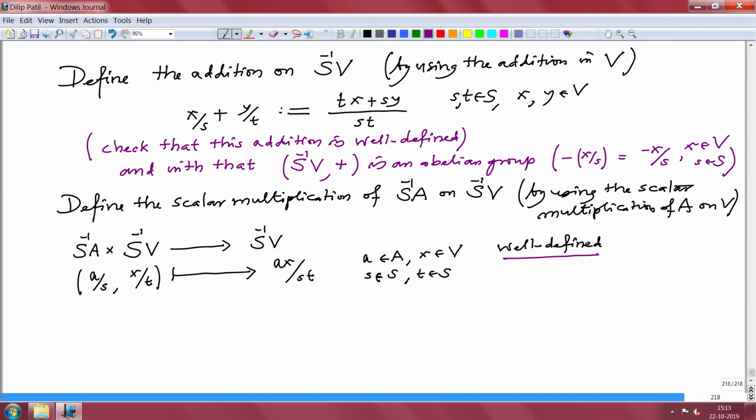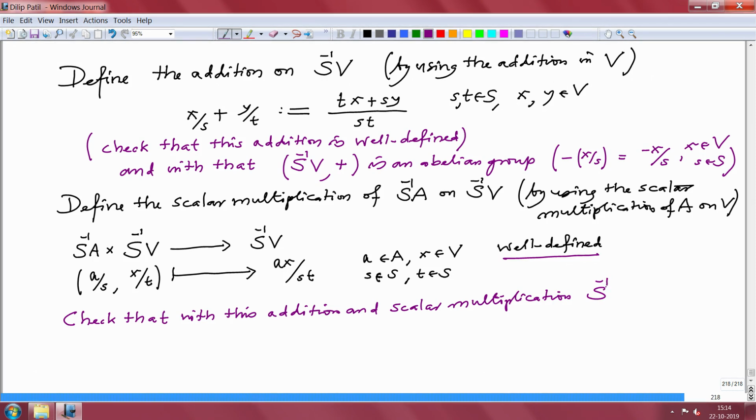And now I would simply say check that with this addition and scalar multiplication, S inverse V is an S inverse A module.